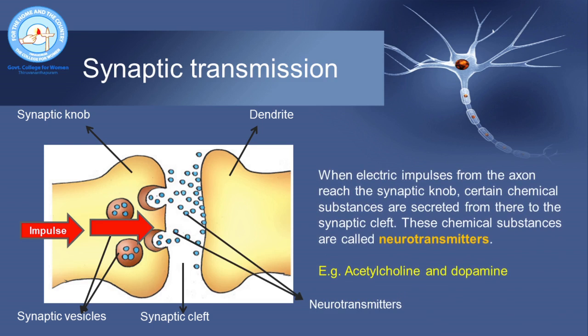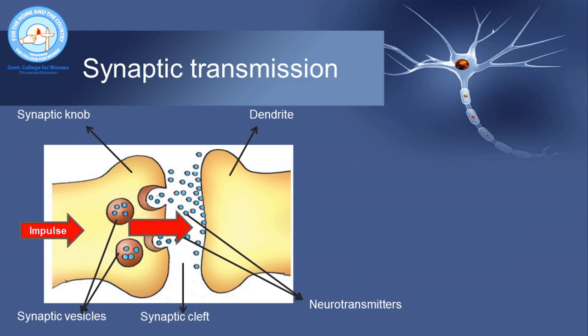So, what are neurotransmitters? Neurotransmitters are the substances which are released into the synaptic cleft during a synaptic transmission of nerve impulse, and these neurotransmitters are responsible for the transmission of nerve impulse from one neuron to another neuron. Examples of neurotransmitters are acetylcholine and dopamine.